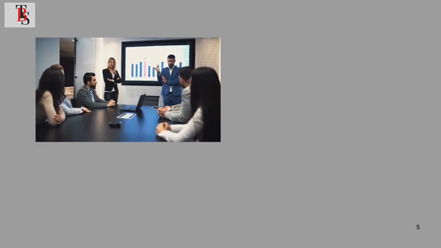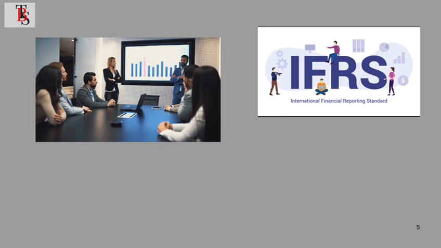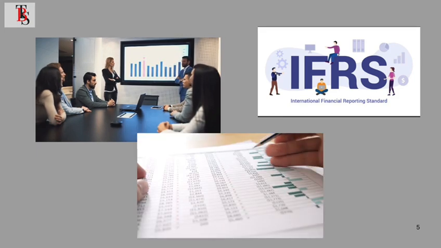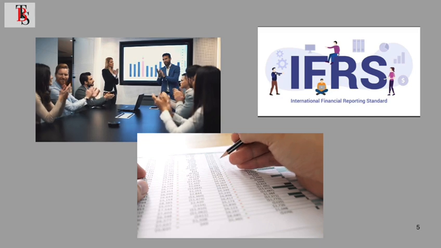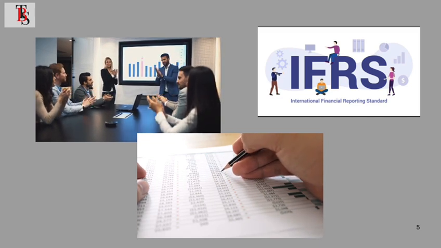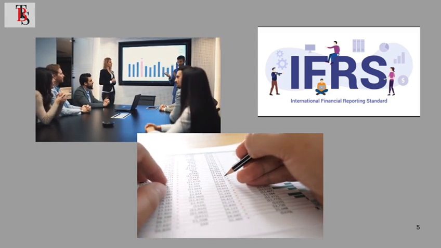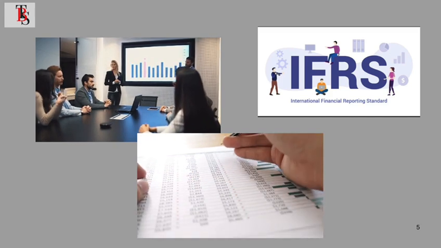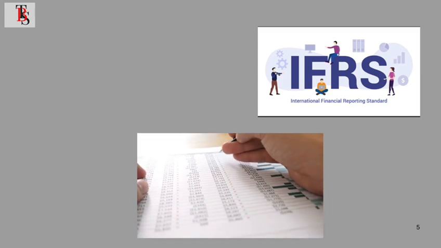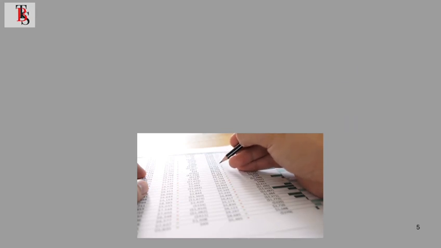Perhaps they discover a better method that provides more accurate and relevant information, or perhaps a new IFRS standard requires it. If so, IAS 8 requires that the company has to go back and adjust the previous figures as well. This is called retrospective application. The new policy is applied as if it had always been in use. That way, the numbers from this year and prior years can still be compared properly.